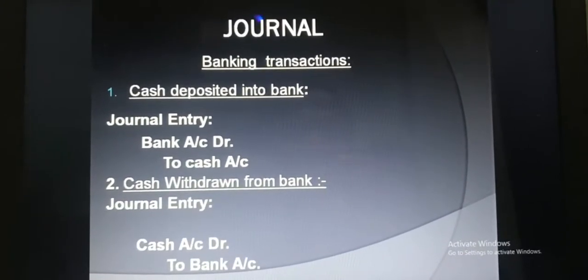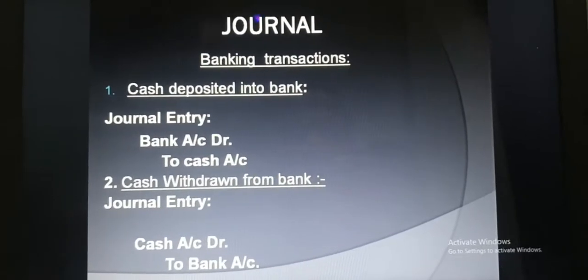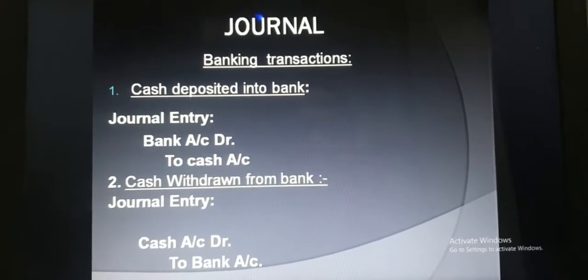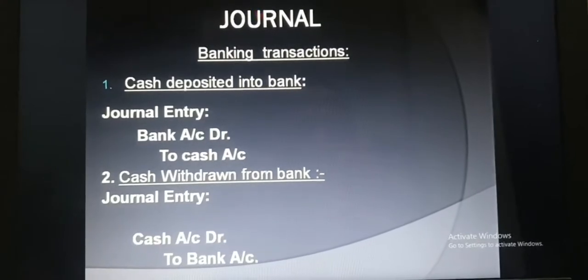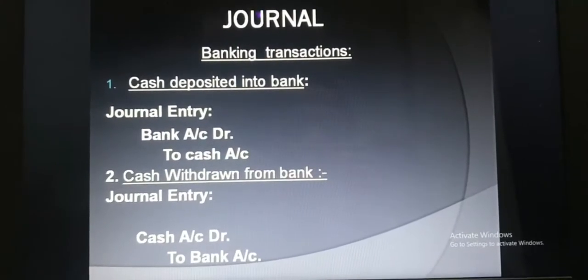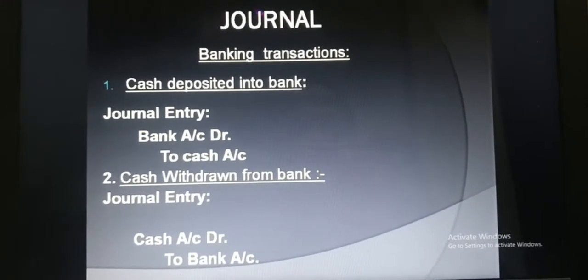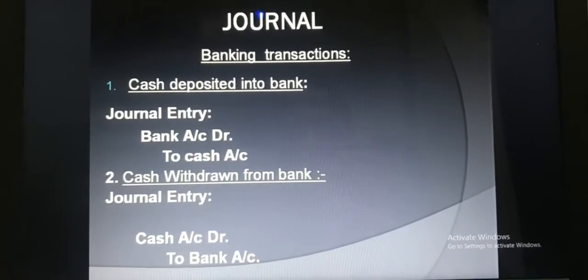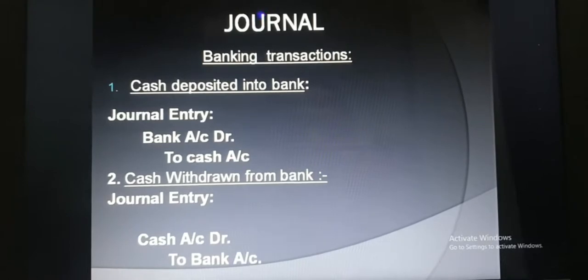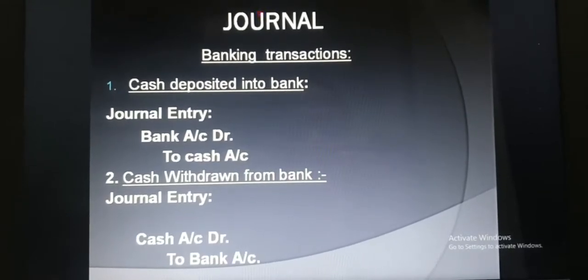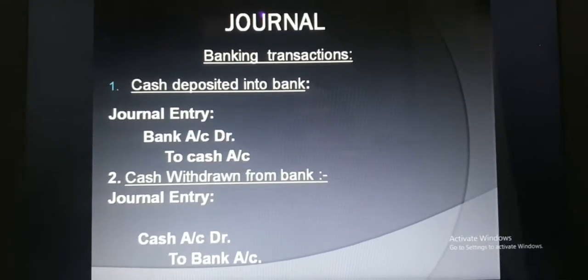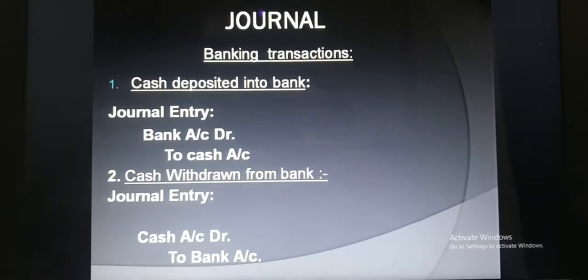Whenever we deposit cash into bank, bank will be debited and cash will be credited. Why will cash be credited? Because credit what goes out. The rule of real account is applicable here. Whenever any cash is deposited into bank, bank is the receiver, so bank will be debited, and whatever goes out of the business, that is cash, will be credited.